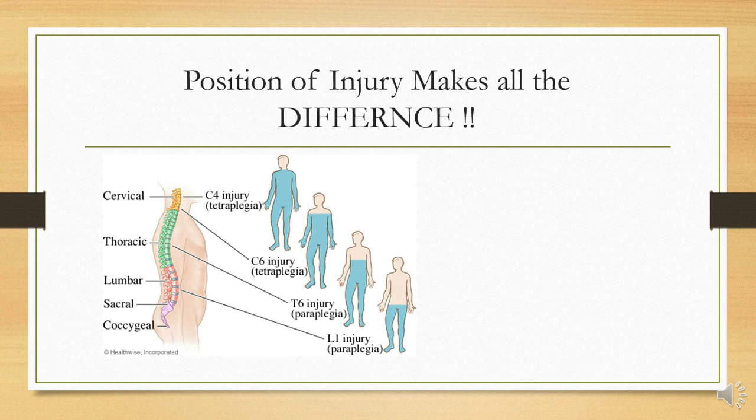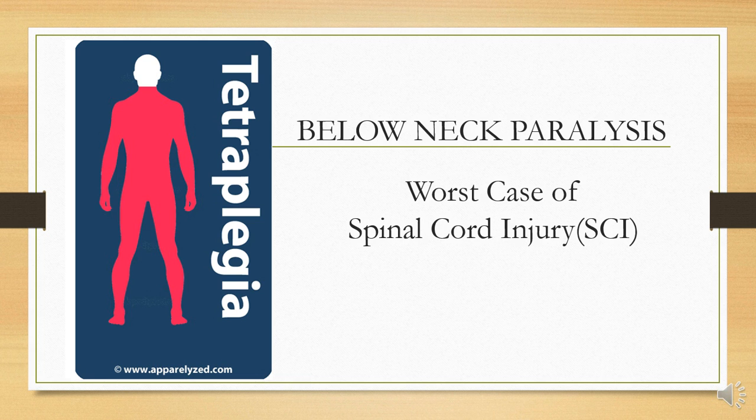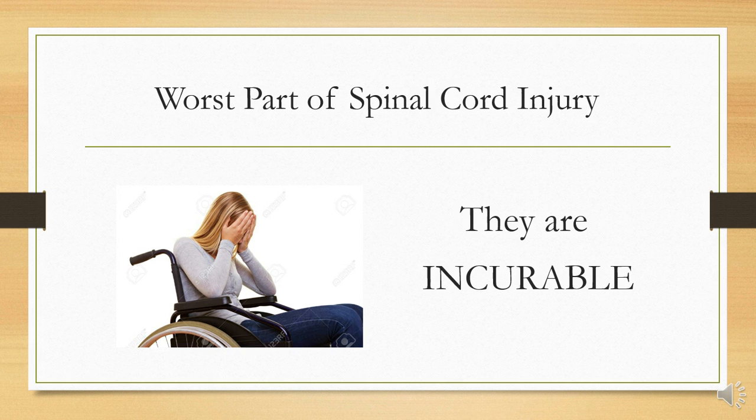This causes below neck paralysis, as you can see in the topmost image. The complete body below the neck just doesn't work. And it is the worst case of spinal cord injury. But this is the worst case. I had not yet told you what's the worst thing about spinal cord injury. Spinal cord injuries are incurable. Yes, they can't be cured.